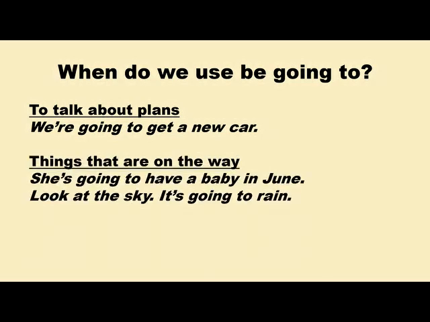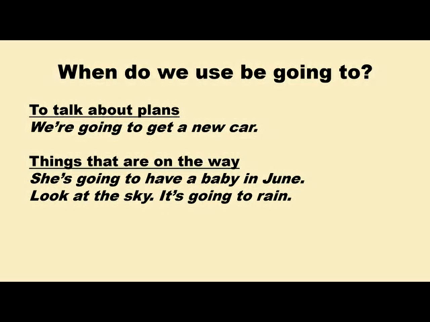Another use of the going to structure is to predict the future on the basis of present evidence, to say that a future action or event is on the way or starting to happen. When we can see the evidence of something that is going to happen, we use to be going to. For example, she's going to have a baby in June. So it is already planned and it is already decided. The date is completely affirmed.